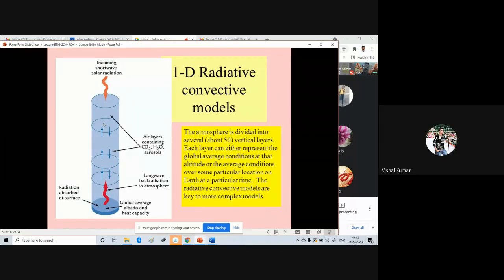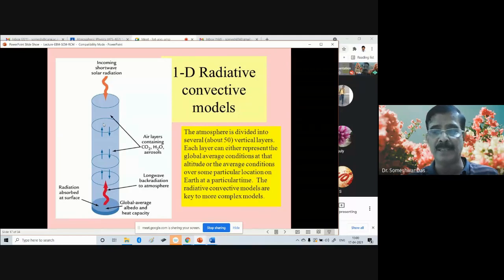Professor V. Ramanathan used to work at NCAR in the USA, the National Center for Atmospheric Research. That is where he conceptualized this radiative convective model, to estimate the impacts of different greenhouse gases and also to parameterize the effects of convection in a simple way.